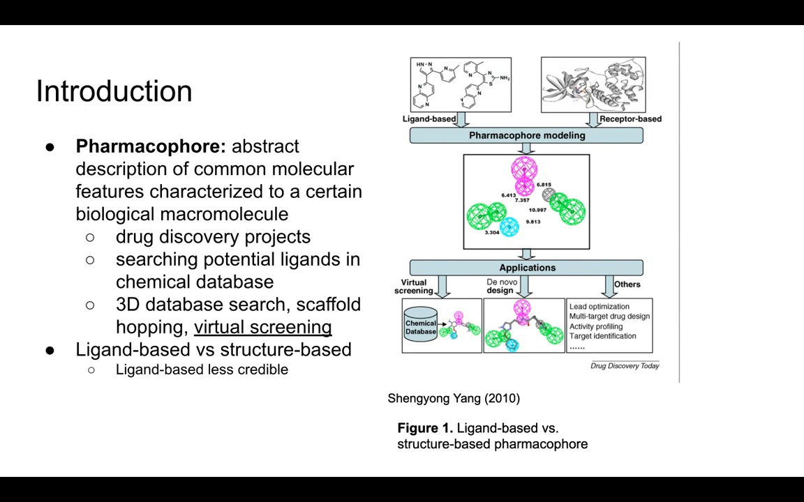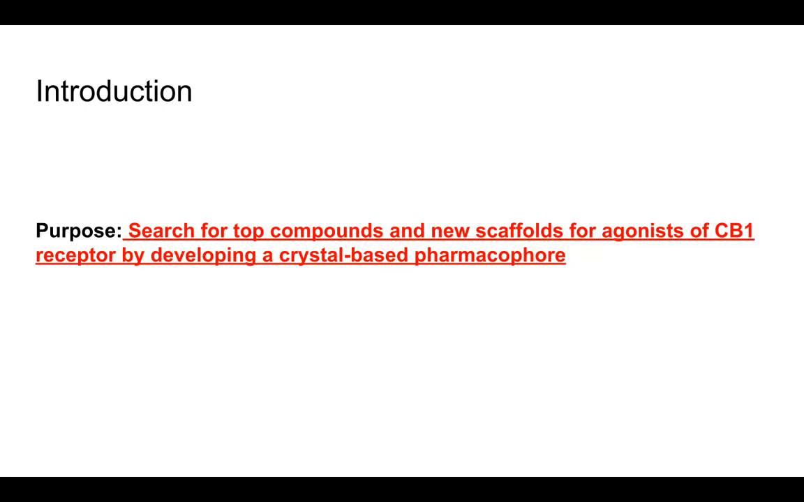However, a receptor-based or structure-based, also known as crystal-based pharmacophore, gives us all the structural information, proved by experimental data and X-ray crystal structures. Unlike a ligand-based pharmacophore, a structure-based pharmacophore shows how a ligand is binding to a receptor and what chemical feature of a ligand is binding. This renders a ligand-based pharmacophore to be less credible than a structure or crystal-based pharmacophore. The purpose of my study is to search for top compounds and use scaffolds for agonists of the CB1 receptor by developing a crystal-based pharmacophore, which has definite binding sites, proving this pharmacophore to be more credible.